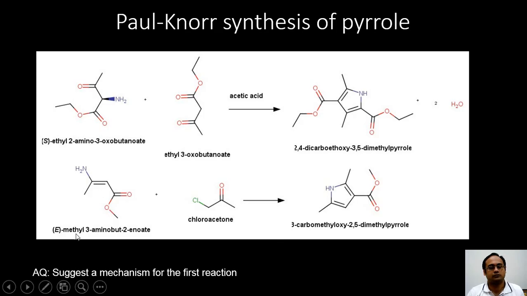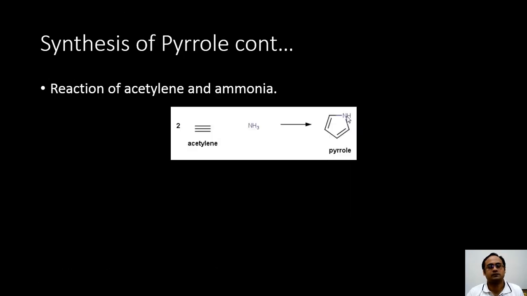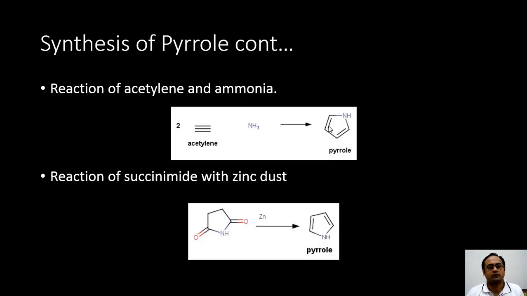Similarly, if we use methyl 3-amino-butanoate and allow it to react with chloroacetone, then it will give us the substituted pyrrole derivative. Thus we can see that different substitution patterns can be incorporated in the pyrrole. There are further methods of synthesizing pyrrole, and these include passing acetylene and ammonia gas over a catalyst at high temperature to give pyrrole. Another well-known method is the use of succinimide. When this is treated with zinc dust, which is a reducing agent, it generates pyrrole.